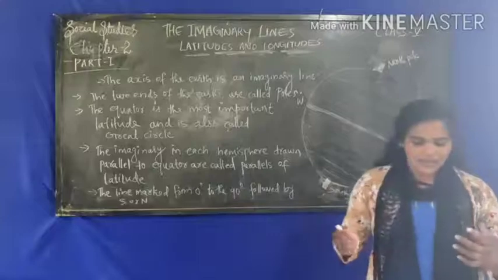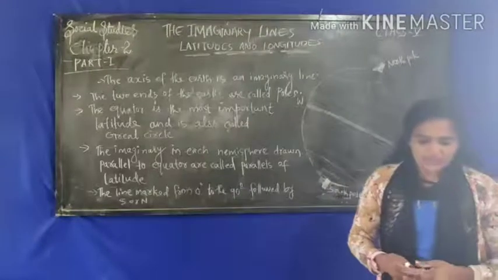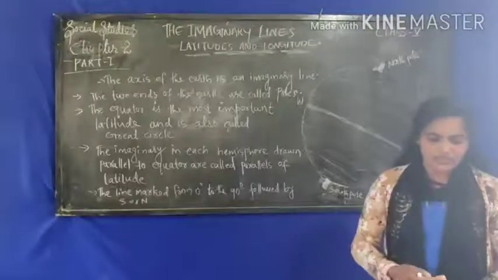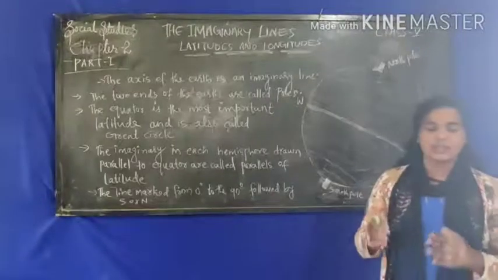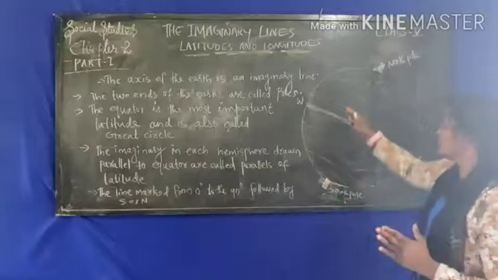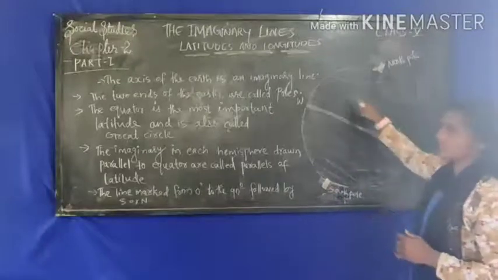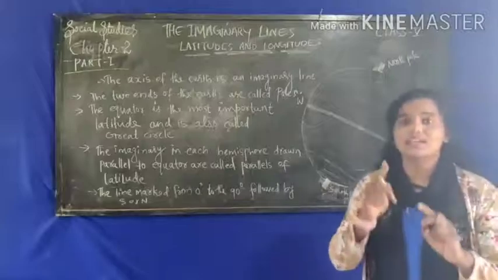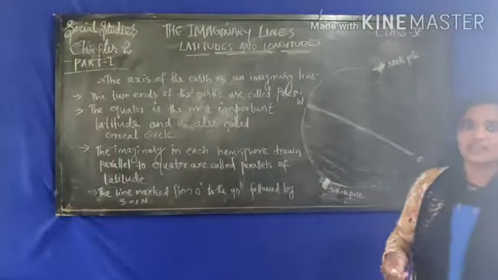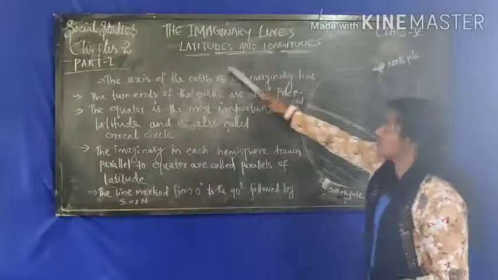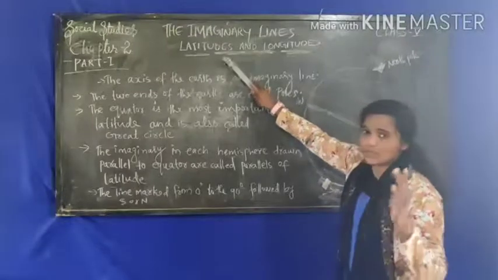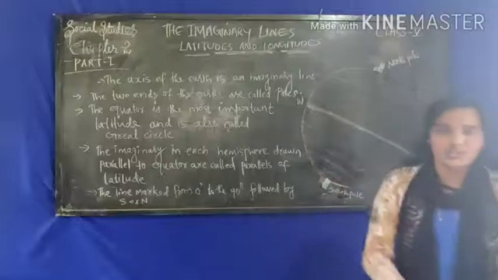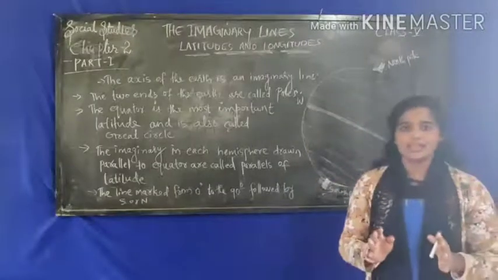Okay, now see, when we draw such lines on the globe, it makes it easier to place things. So these lines make it easier to locate a place. Two types of lines are there: one is latitude and the other is longitude. That is the name of our chapter. The two types of lines on the globe, latitude and longitude, are to locate a place easily.